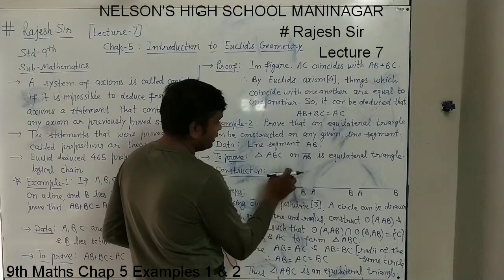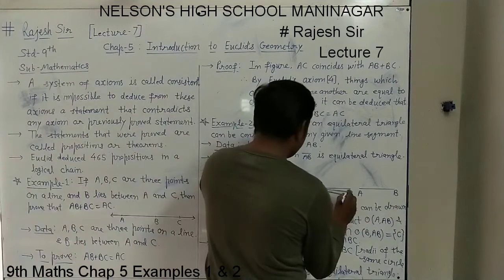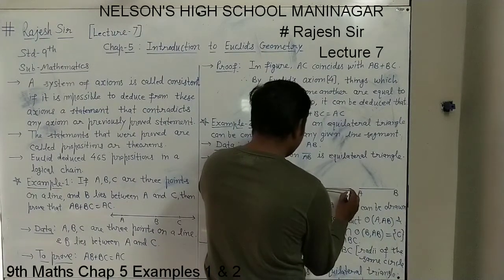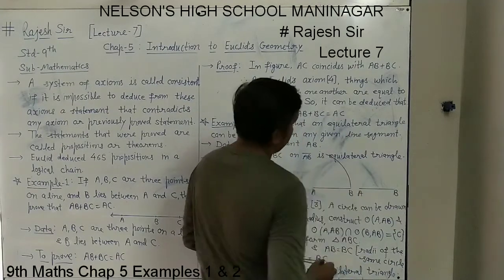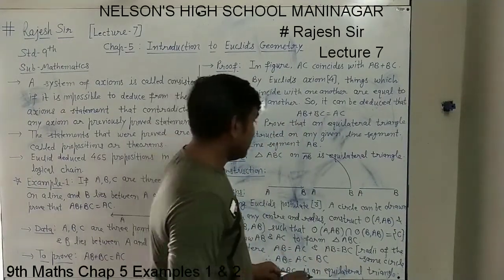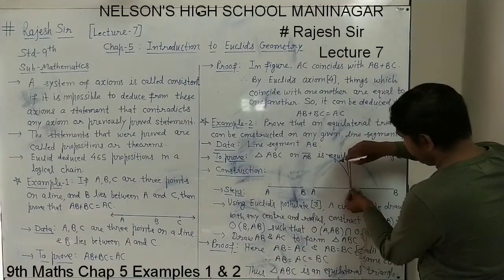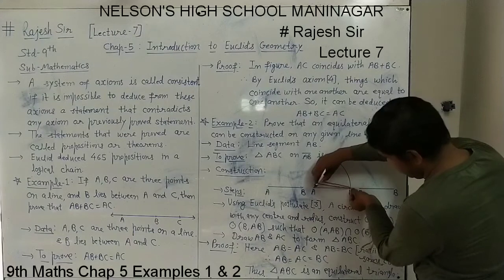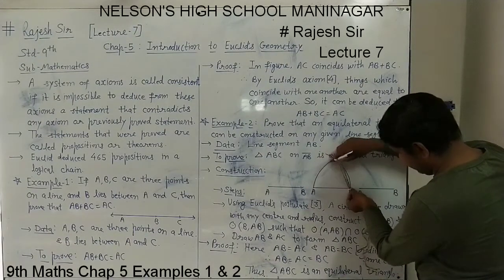We will show it in the next step. So circle A, AB means center as A and radius AB. We will draw this way. And then circle B, AB means the same AB as radius with B as the center, and we will draw this way.